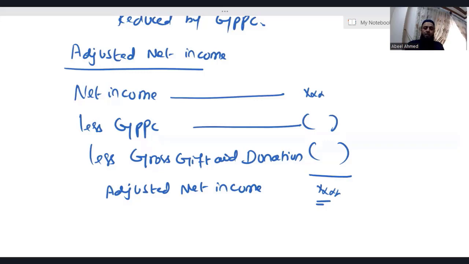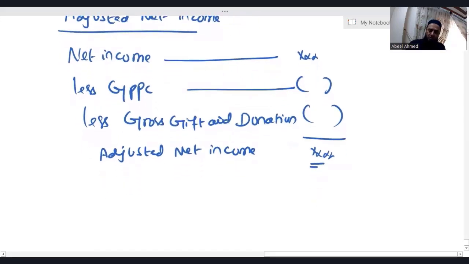But logically, there would be so many individuals in UK, they are very rich. So HMRC makes sure that very rich people should not be getting the benefit of this personal allowance. So the question is how to stop those very rich people, people with a really big pocket, very wealthy people, from getting the benefit of the personal allowance. So HMRC came up with a solution. The solution is if